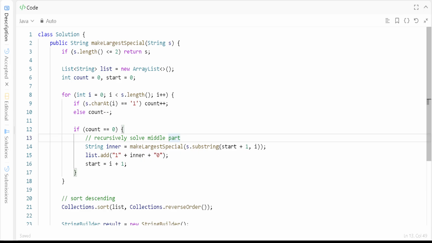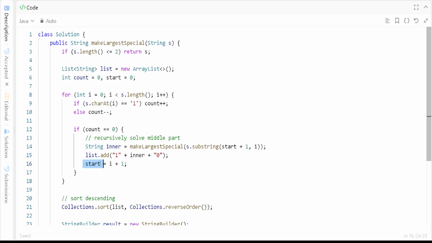Let's suppose we start from 1. We know that start begins from 0. So now we take the substring from start plus 1, which means we remove the starting brace at index 0 and go from index 1, and so on. We have to go till the last, and we check this inner string, right? Then we add to the list 1 and the inner. So we keep adding this value, because this is the inner part, we are adding the opening brace, and this is our ending brace, right?